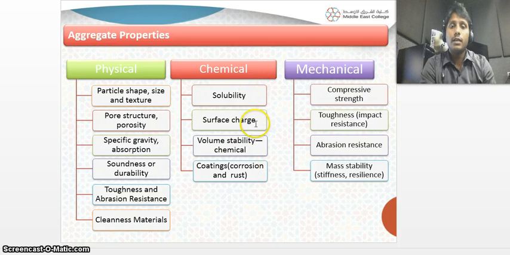Chemical solubility, surface charge, volume, stability, all these are the chemical properties. Coming to mechanical properties, there is compressive strength. You have to determine the compressive strength of the aggregate, the toughness of the aggregates, and abrasion resistance, all of which you are going to test in the transportation engineering lab. Mass stability.